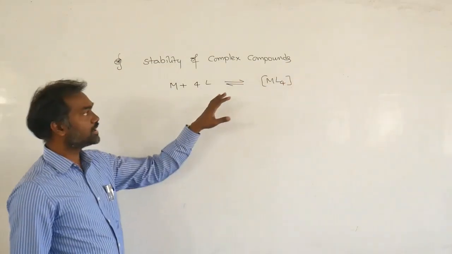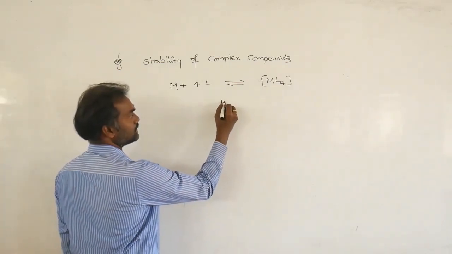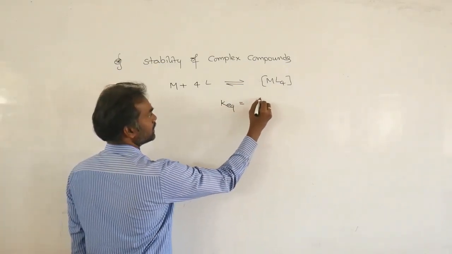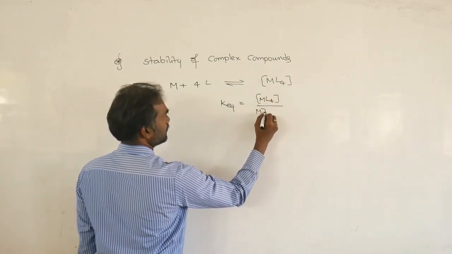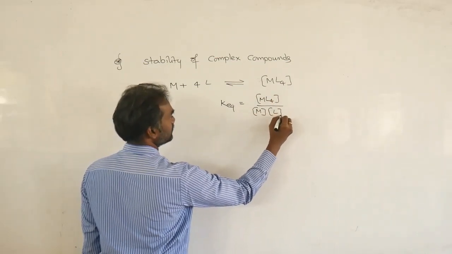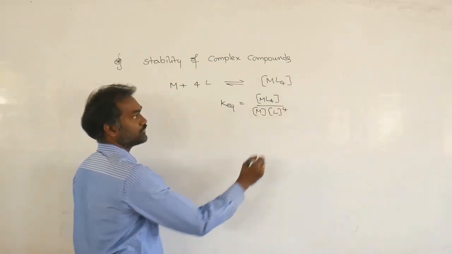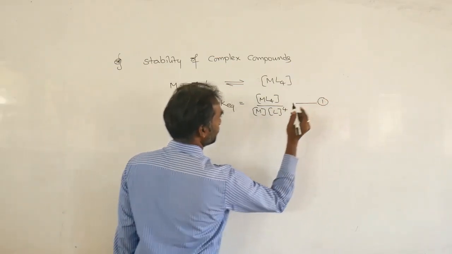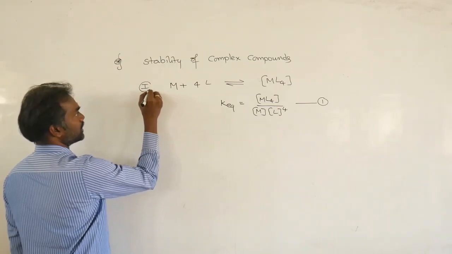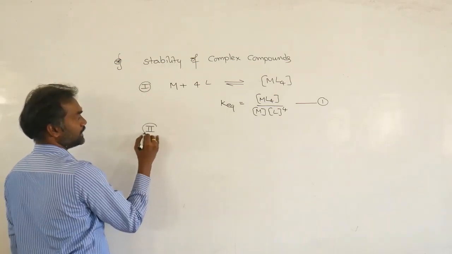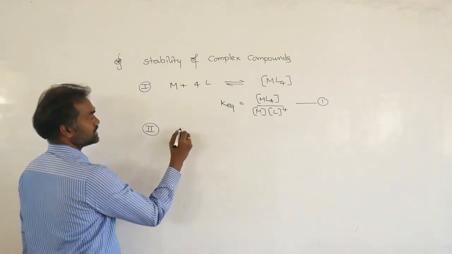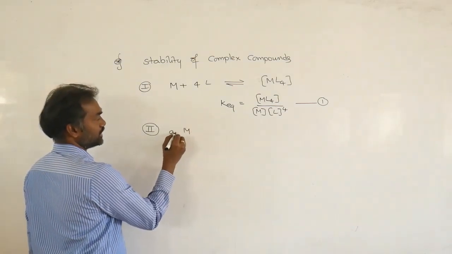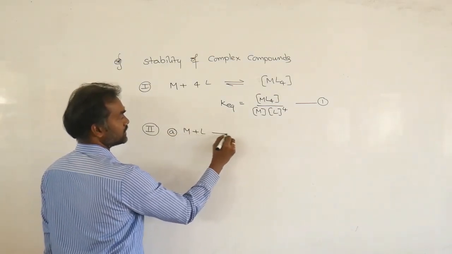With the equilibrium concept, K equals ML4 divided by the M concentration into the L concentration to the power of 4. This is the first process. In the second process, you can take it step by step. A: M combines with one ligand.